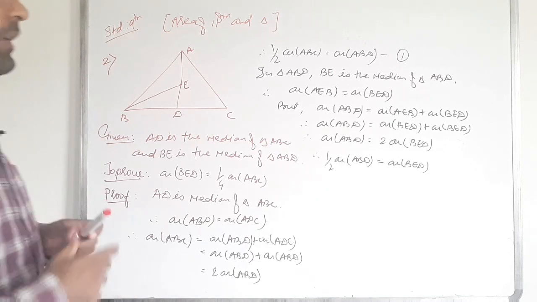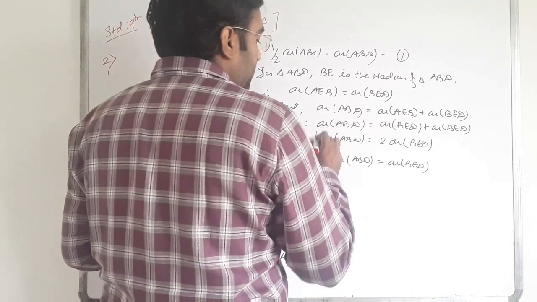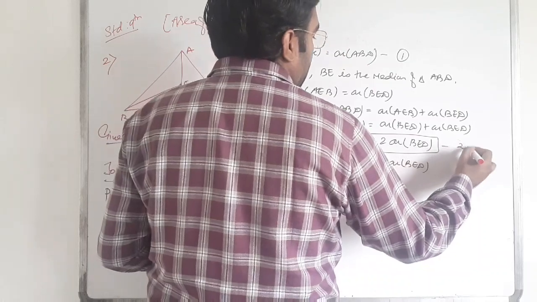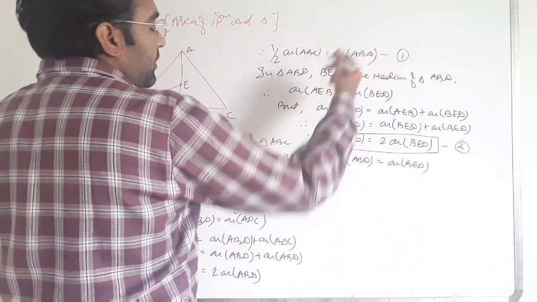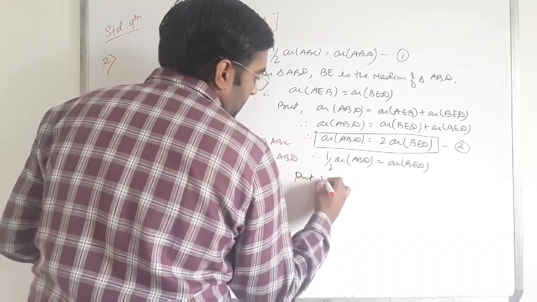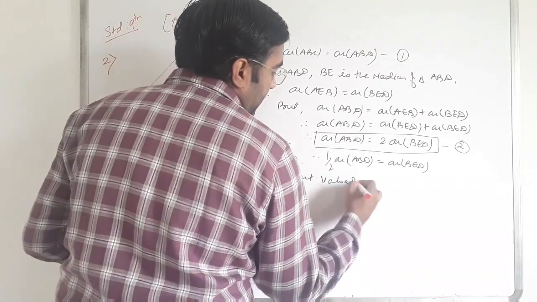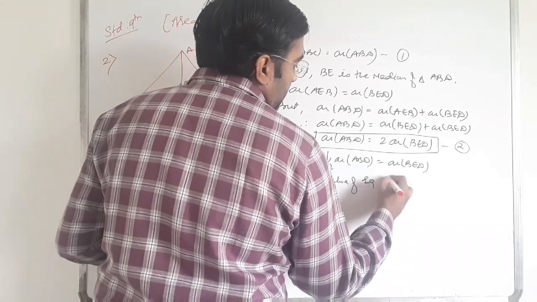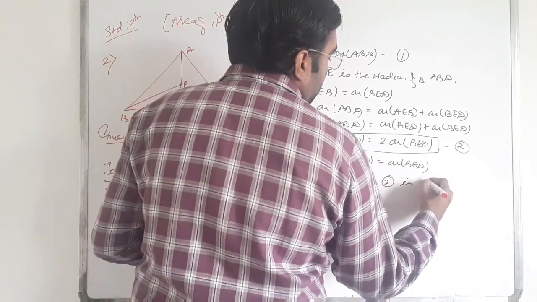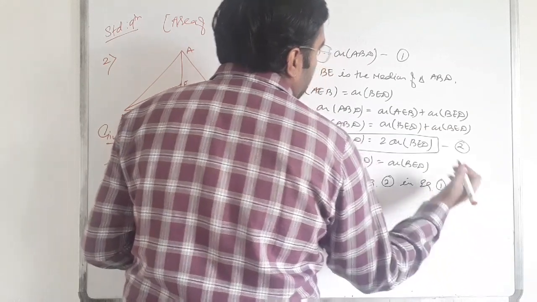Now we have to take this statement as equation 2 and put that value in equation 1. Put the value of equation 2 in equation 1.